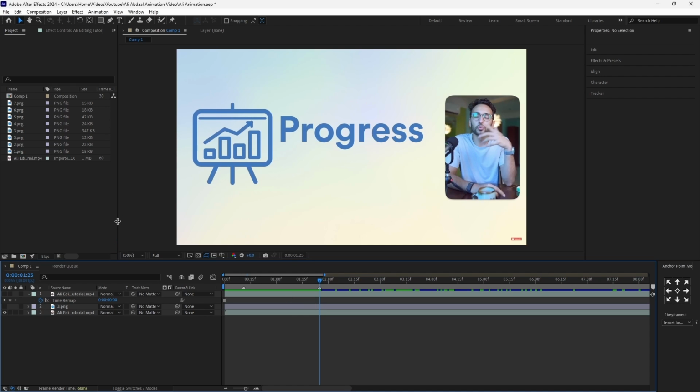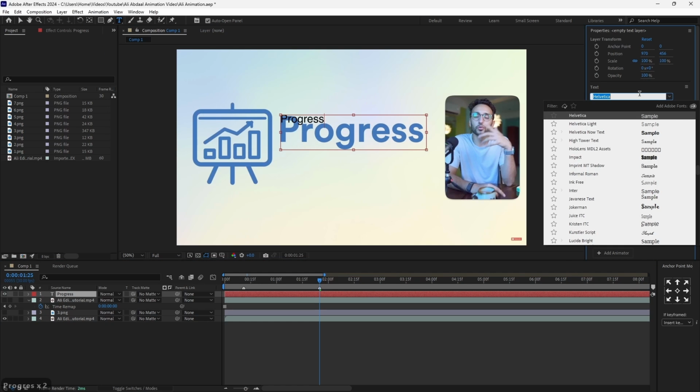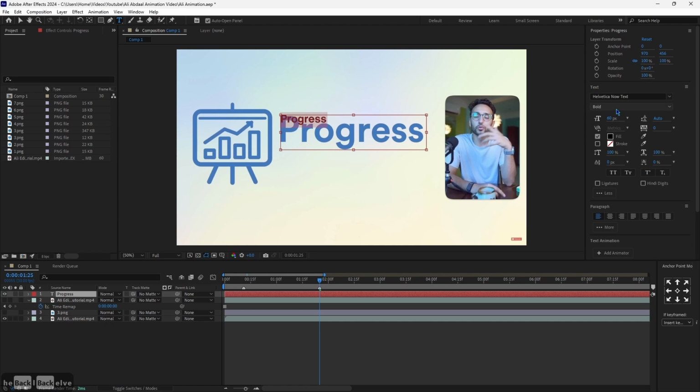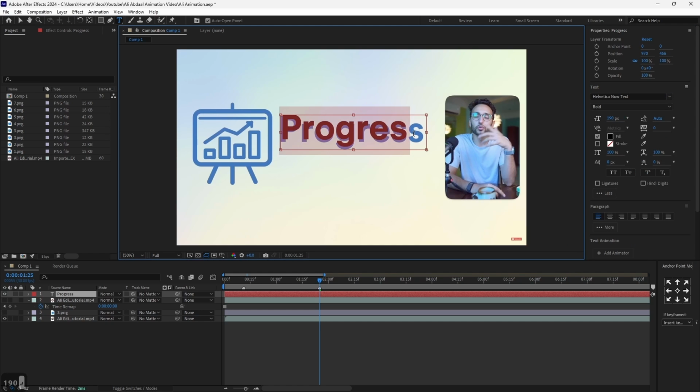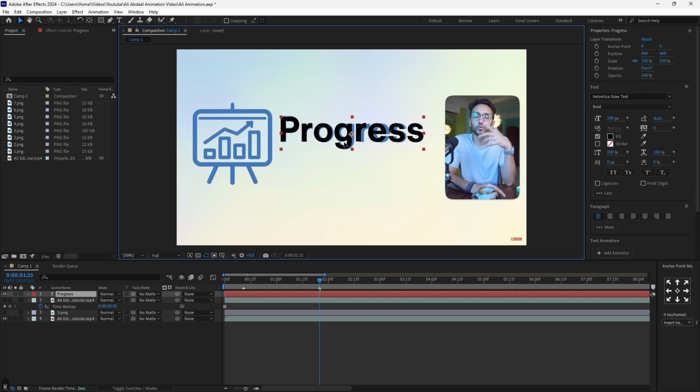And then what we'll do is we'll create a text layer right here, which is going to be progress. I'll choose Helvetica bold as our font, my text, perfect. And then I'll scale this to something like 190. I'll make this larger, and as you can see we have basically the same size right here.